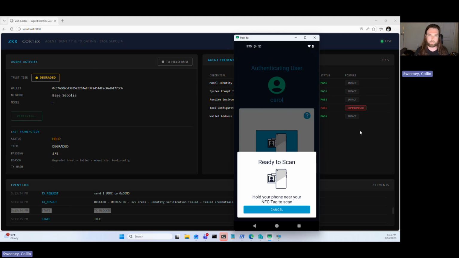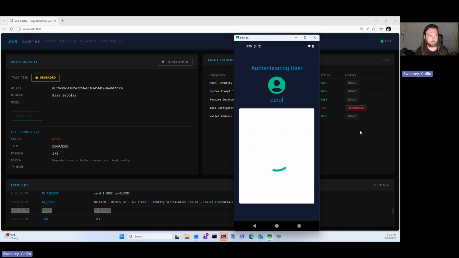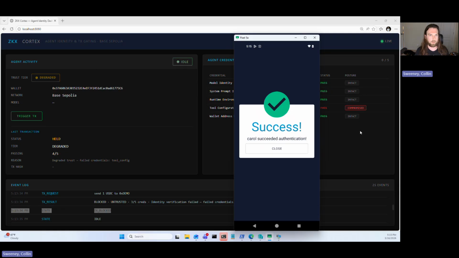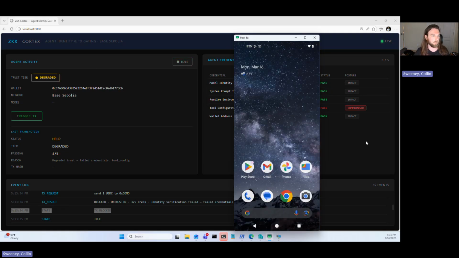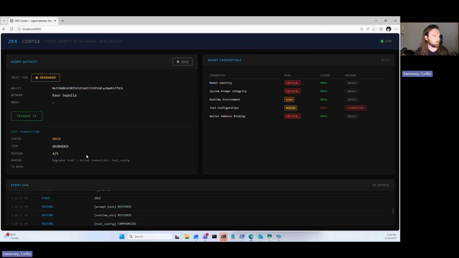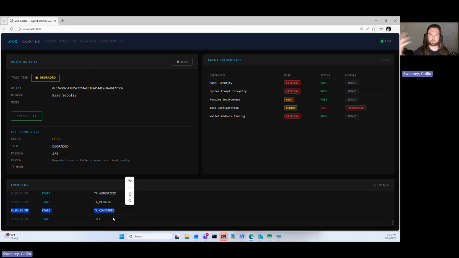This is an optional screen. You don't have to have an identity bound credential to this. I've just configured it to use my NFC readable identification card, which I'll then scan into the phone to make sure that it's the right human authorizing the right agent to make the right transaction, which you can see, even though my trust posture has been degraded, I, the human in the loop, have successfully overridden that security concern. I used my judgment to still push through that transaction.